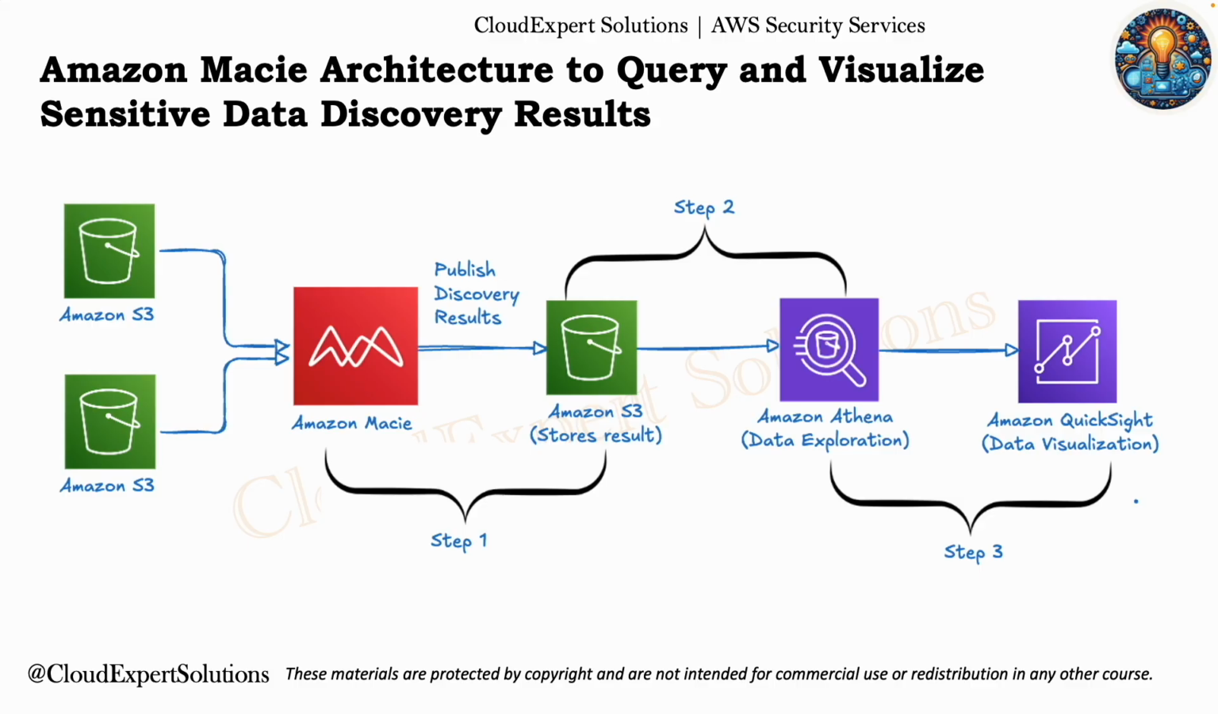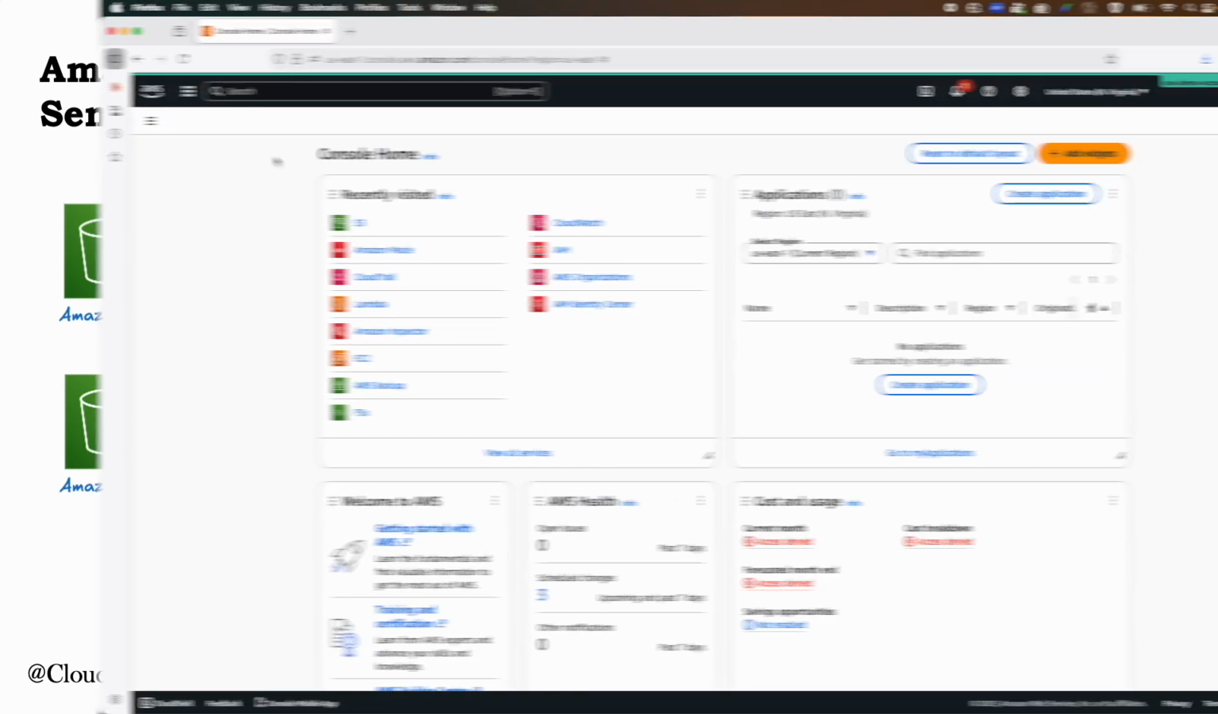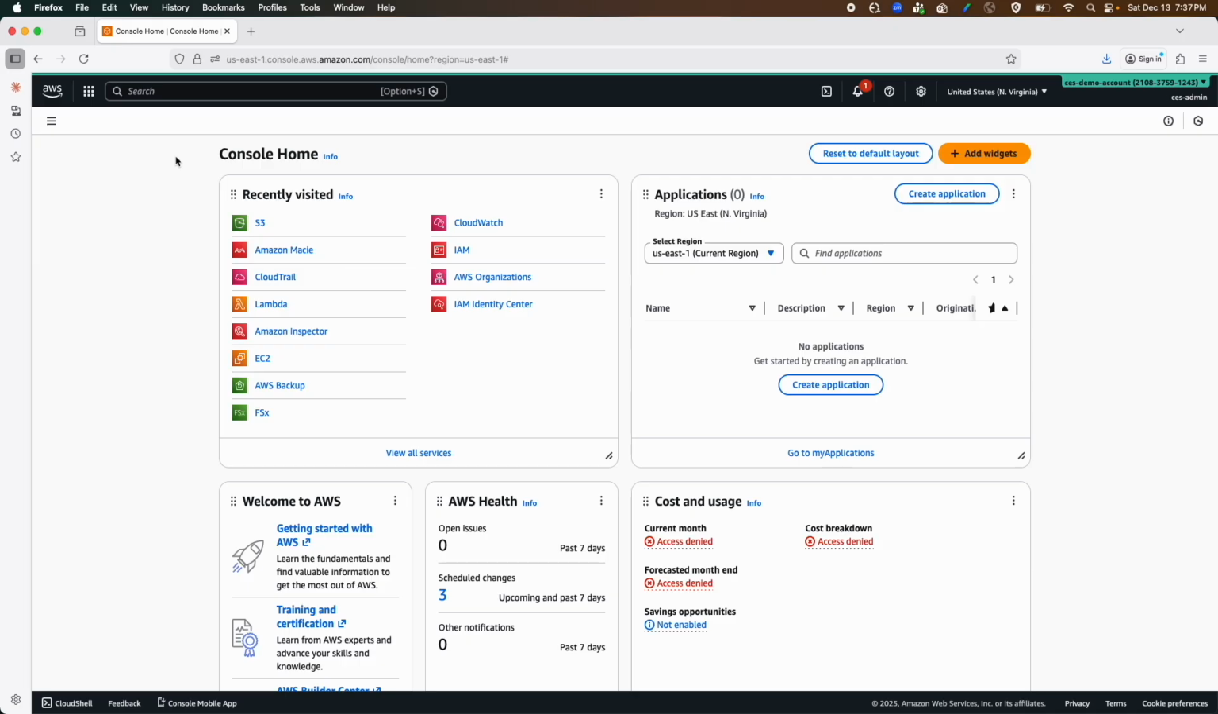From this visualization, we can identify which buckets or accounts in our organization contain the most sensitive data, and where you need to perform action or pay more attention. Now let's go back to the AWS Management Console and review Macie in action. Back to my AWS Management Console.